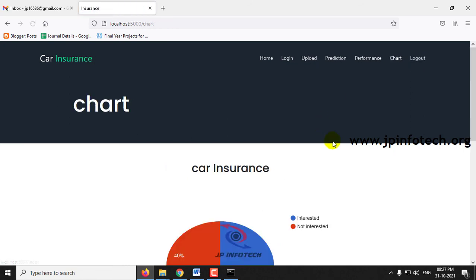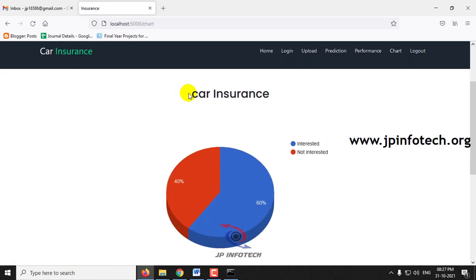And finally, let me go to the chart part. As mentioned earlier, we are not using any database, so we cannot generate a dynamic graph here. This is a static graph. This graph has been depicted from the data set that we trained with, which consists of around 60% interested and 40% not interested values. That has been depicted over here.